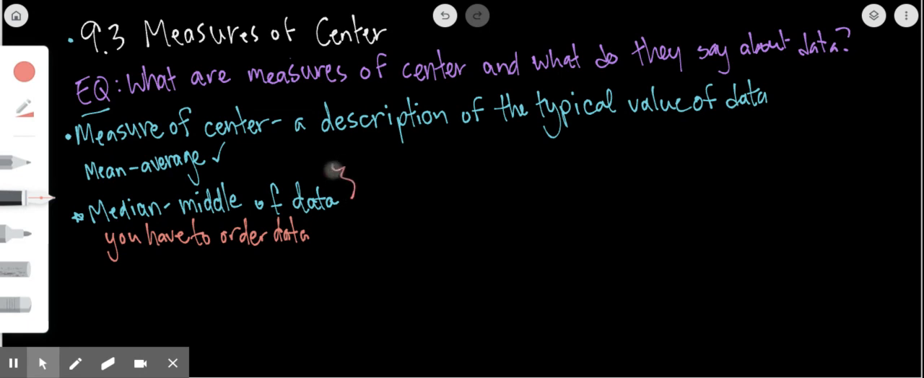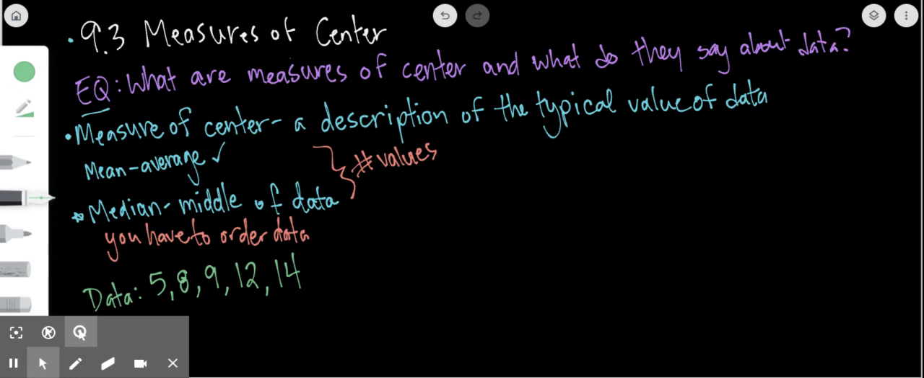Median and mean only work for data that has number values. So like values of 3, 4, 5, 6, 7. I can't find the average color. I can't find the middle of the name of my best friend. I just can't do those things. These only work for number values. So I'm going to give an example of the median. I'm going to pause this, I'm going to write down some stuff, and then we'll do that.